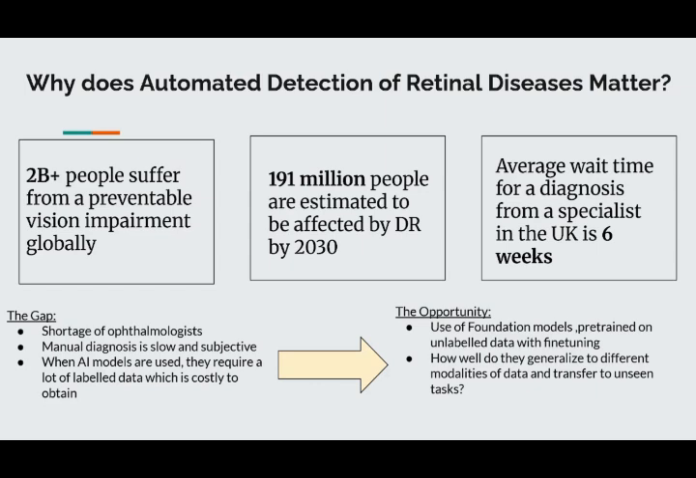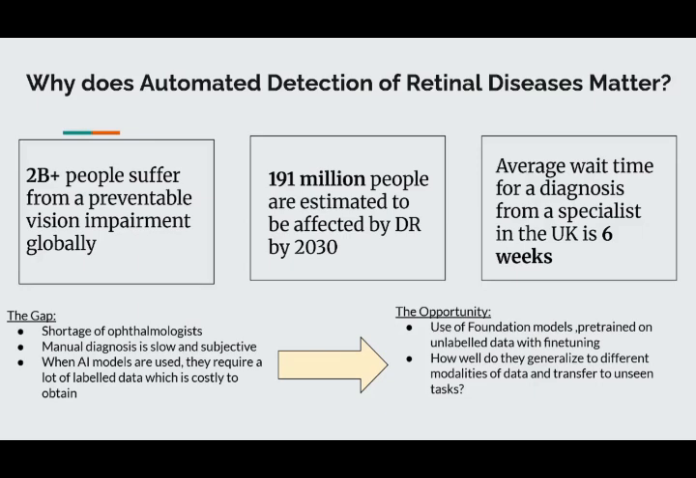So why does the automated detection of retinal disease matter? Well, there are more than 2 billion people that suffer from a preventable vision impairment globally. Out of these, 191 million people are estimated to be affected by diabetic retinopathy by 2030, DR being only one type of ocular disease. And currently the average wait time for a diagnosis from a specialist in the UK can take up to 6 weeks, which is very long. So there is a clear gap.